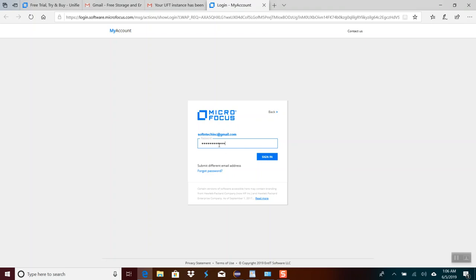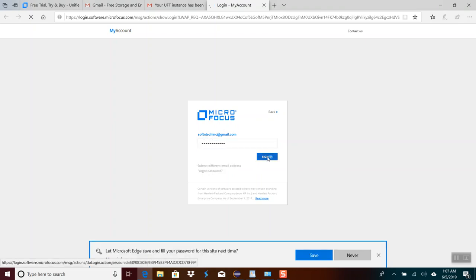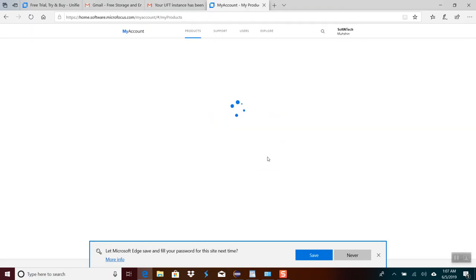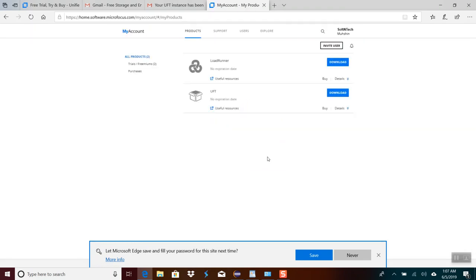By the way, this is the password you need to enter when you register on the Microfocus registration screen. So from there it takes you to this page, and this is the UFT download option. I click on the download button.